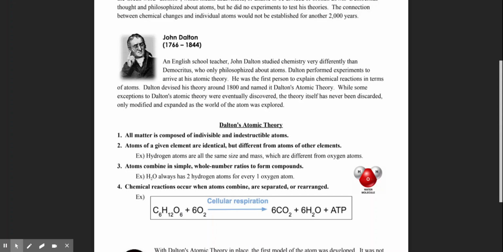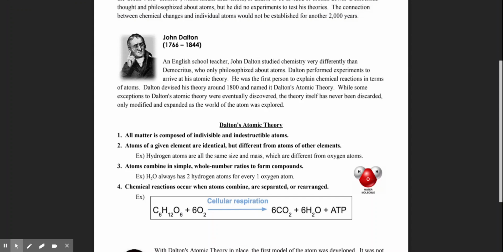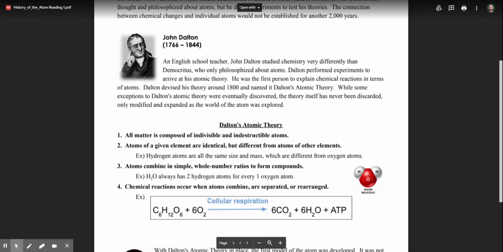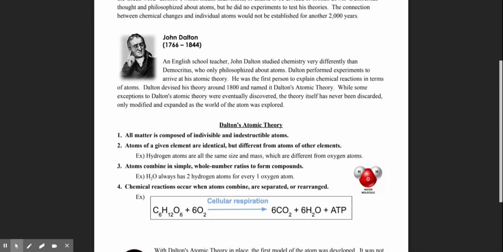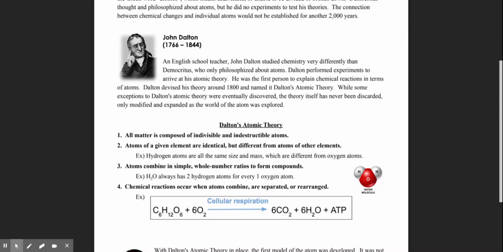He was the first person to explain chemical reactions in terms of atoms. Dalton devised his theory around 1800 and named it Dalton's atomic theory. While some exceptions to Dalton's atomic theory were eventually discovered, the theory itself has never been discarded, only modified and expanded as the world of the atom was explored.